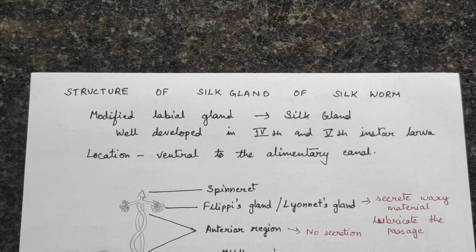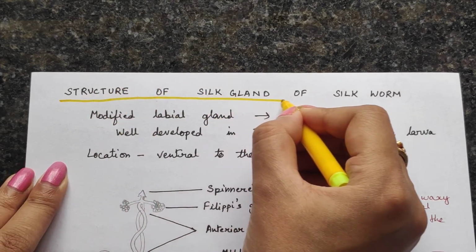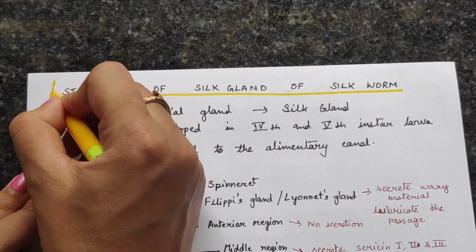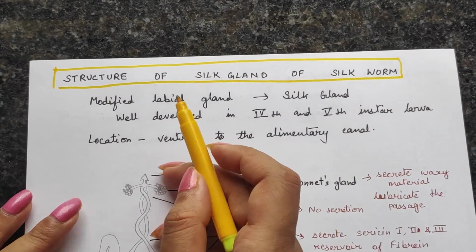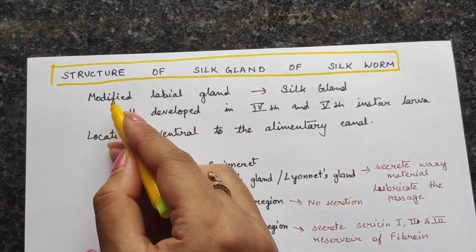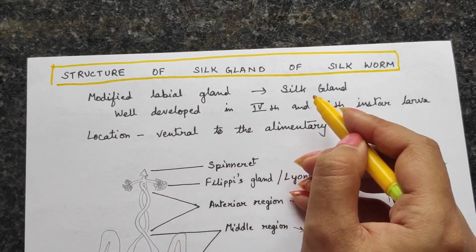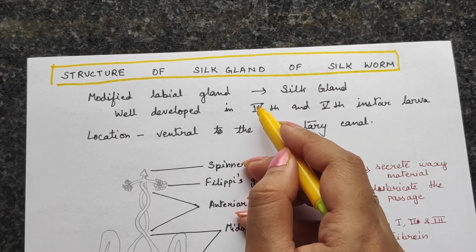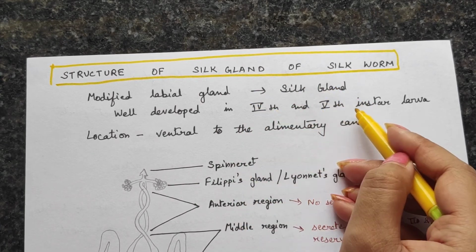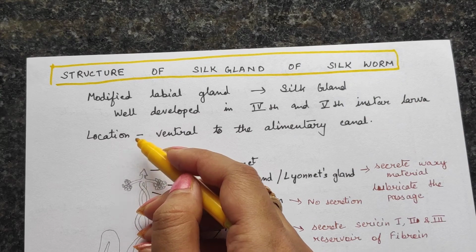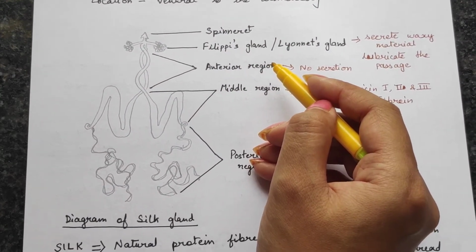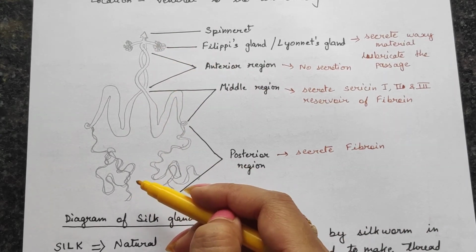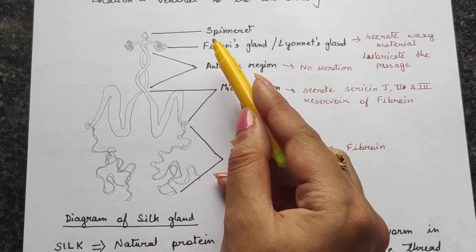Next comes the structure of the silk gland of the silkworm. The silk gland is actually a modified labial gland. It develops in the 4th or 5th instar larva, and its location is ventral to the alimentary canal. This is the diagram of the silk gland, and these are the parts that I have labeled.